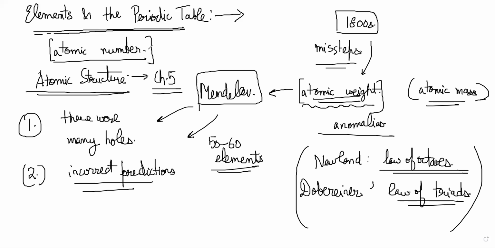So the reason atomic number matters more is that all atoms are neutral and the number of protons in the nucleus will be equal to the number of electrons in the atom, right? So if you arrange all of the atoms which have the same number of protons, then all of them will have the same number of electrons also, no?